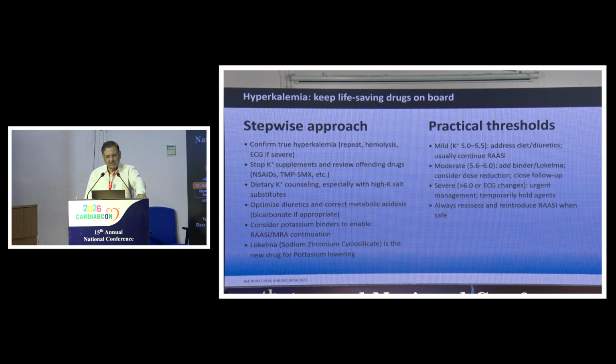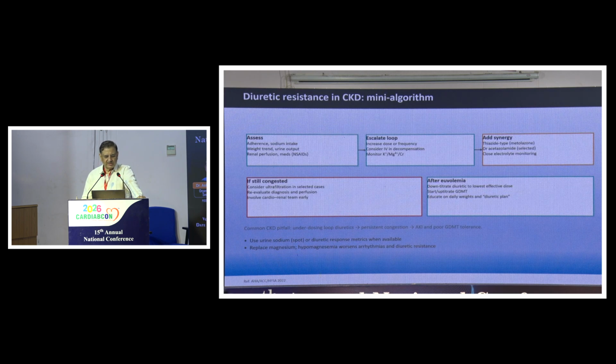So if hyperkalemia is there, take off the offending drugs like the NSAIDs and Bactrim, and ARNI and the RAS blockers also can be reduced or omitted for the time being. Give potassium binders to bring the potassium to normal levels. And Lokelma is the new drug which inhibits the absorption of potassium from the GIT and can be used. And once the potassium comes in control, then you can use these drugs. So you assess the patient,